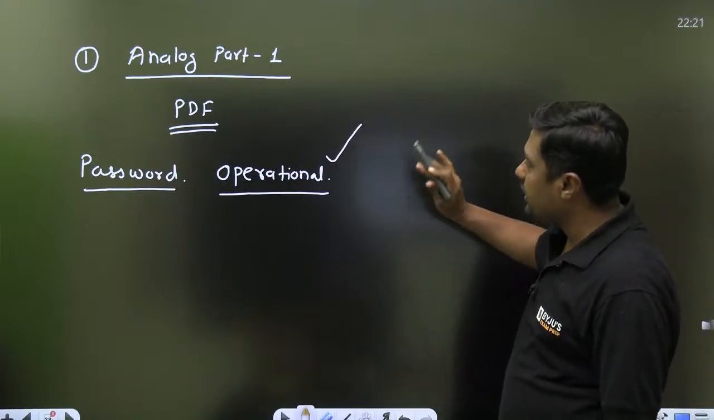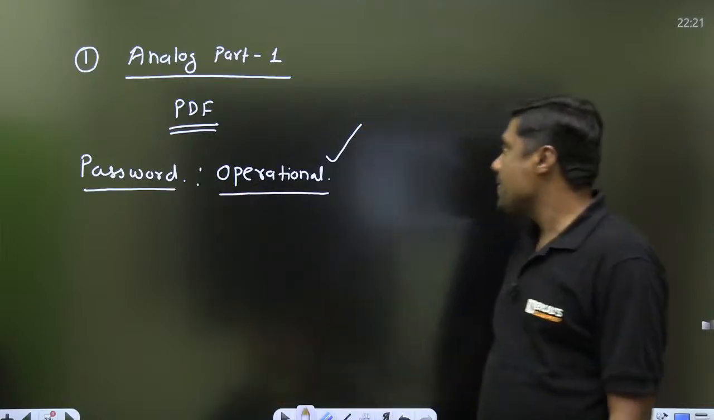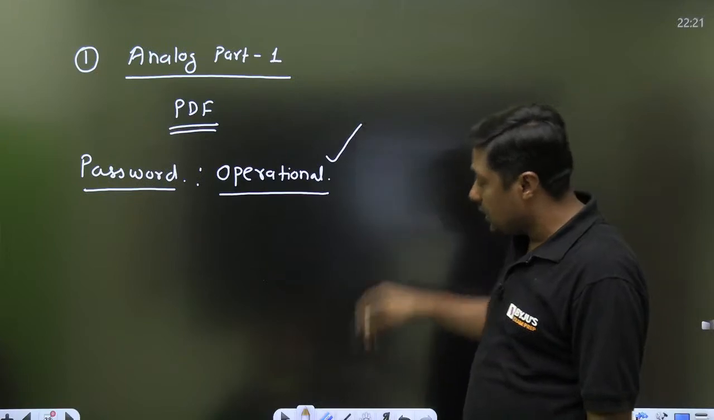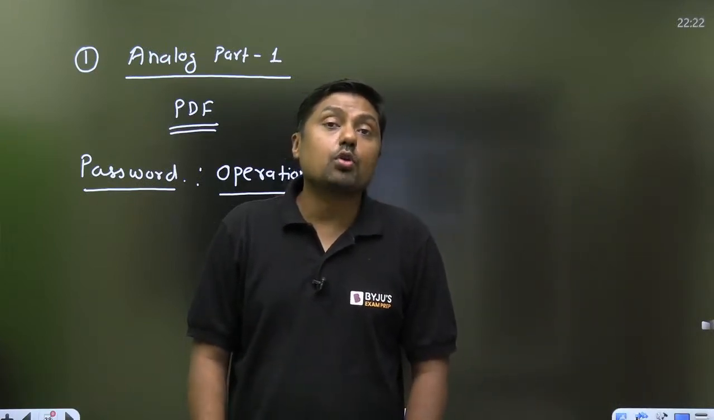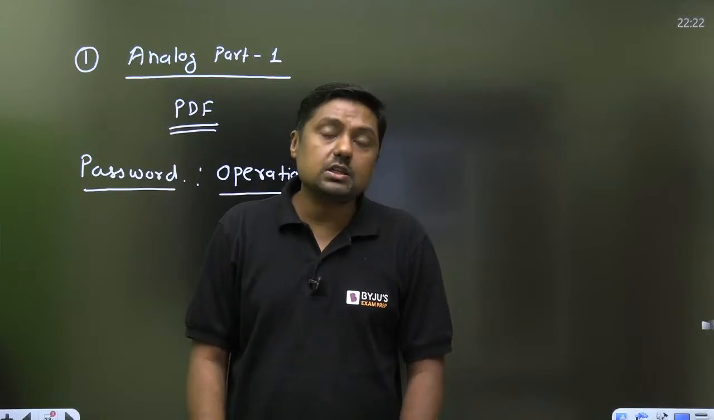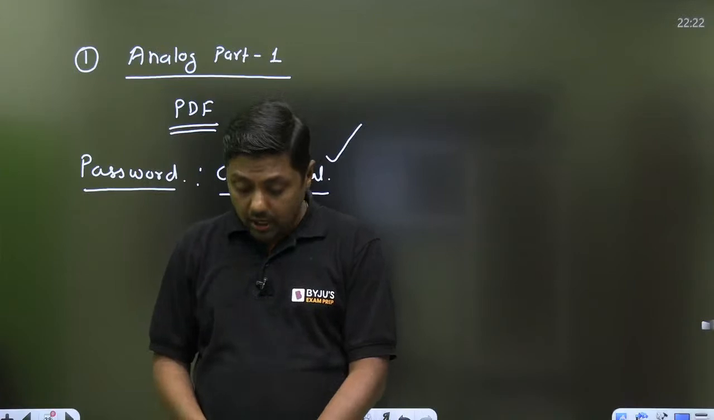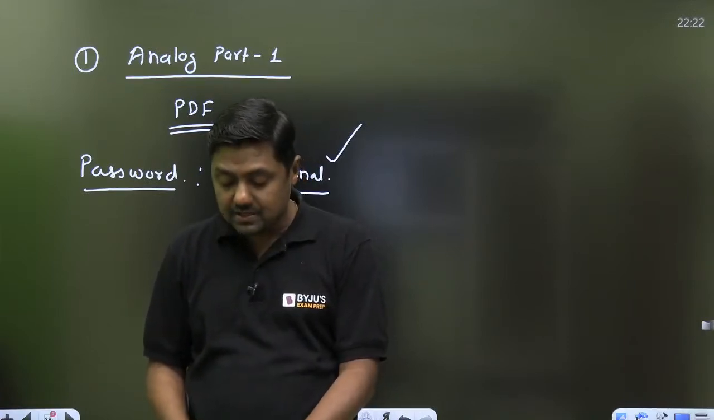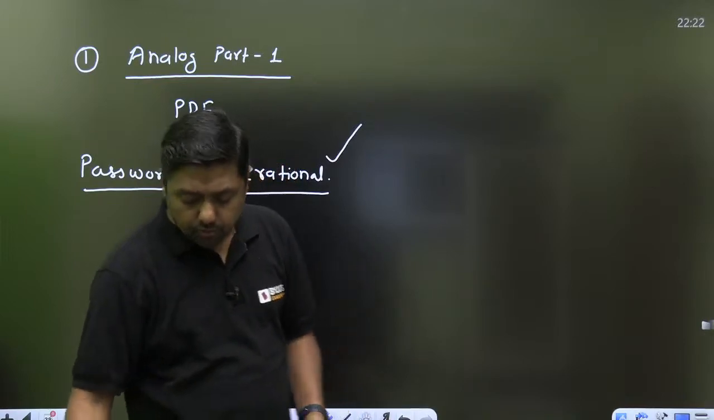Operational amplifier already I have discussed, operational amplifier in part 1. Now after some time I will share the password of analog part 2 PDF. It is just like short notes for quick revision. These PDFs are important, and I am giving you the idea about which formula is important and how to use this formula during exam. That's why this session is very, very important for you. Next one,